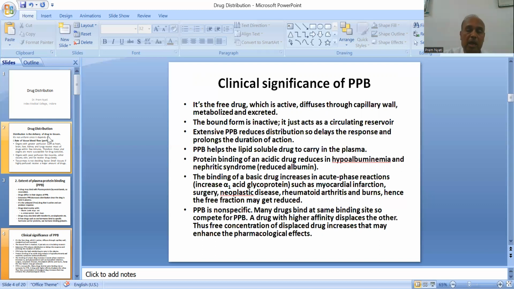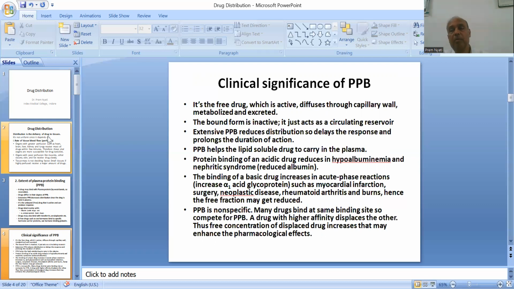Plasma protein binding helps the lipid soluble drug to be carried in the plasma. Protein binding of an acidic drug reduces in hypoalbuminemia and nephrotic syndrome because there is reduced albumin level.